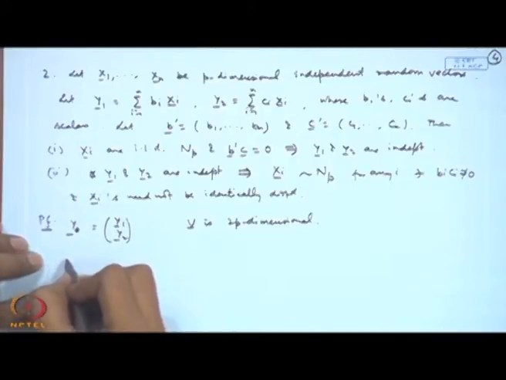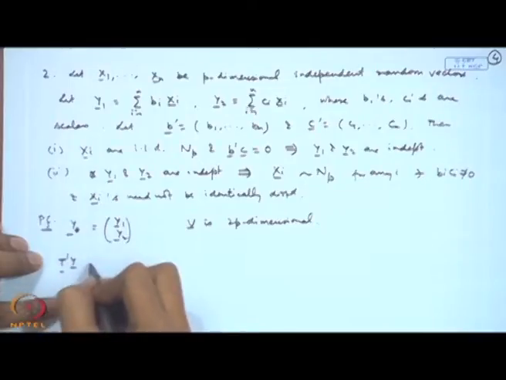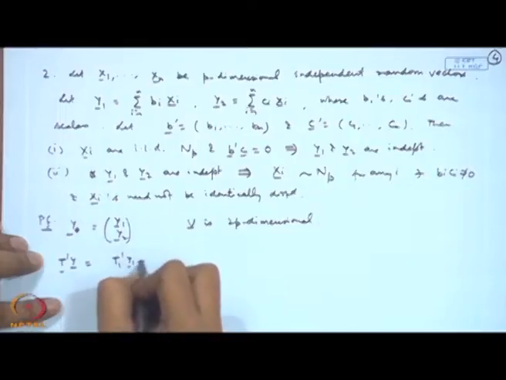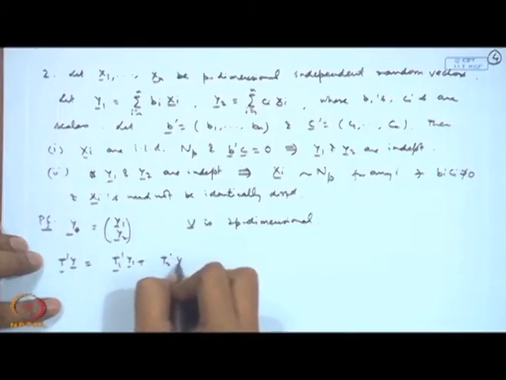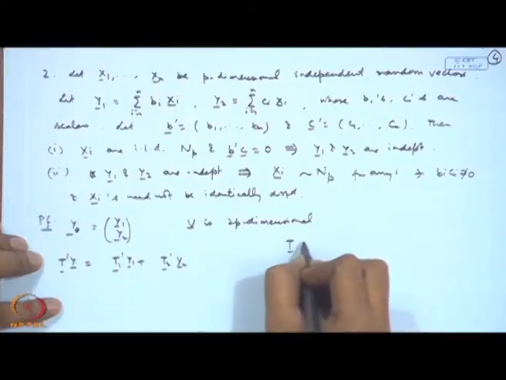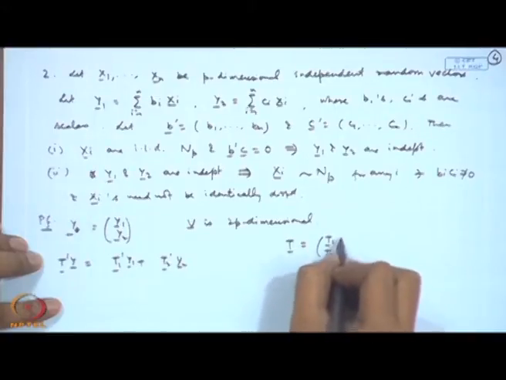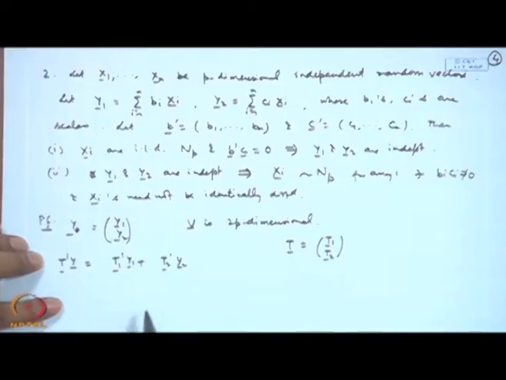If I consider a linear combination, say t'Y, then that will become t1'Y1 plus t2'Y2, where t is equal to (t1, t2).